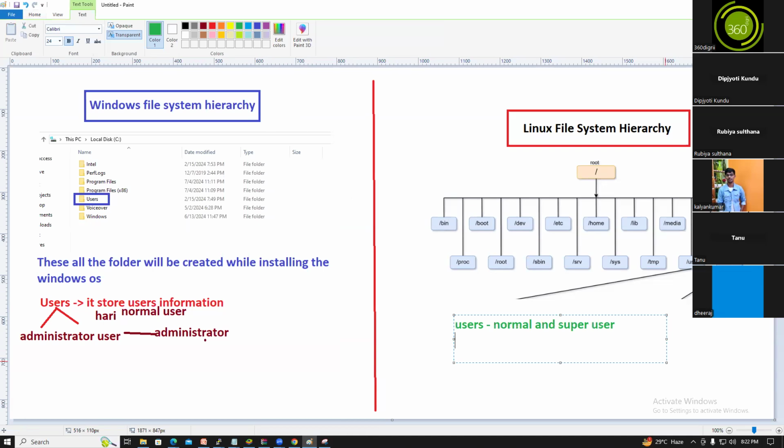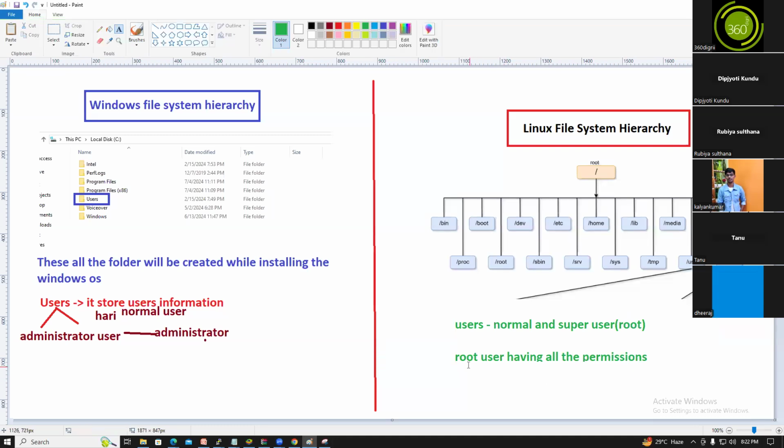What is that? The super user is the root user. The root user can do anything. The root user has all the permissions.